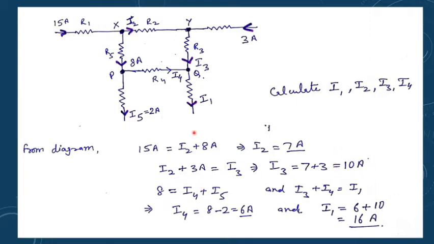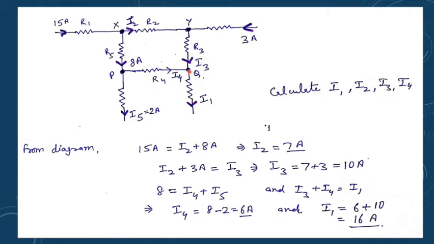Similarly, if you want to find I3 and I4, you can frame the equations. Like here at junction P, you can see 8 ampere is entering, I5 which is equal to 2 ampere is leaving, and I4 is also leaving. So 8 equals I4 plus I5. So you can find I4 from here, that is equal to 8 minus I5. I5 is given as 2 ampere, so you get 6 ampere.